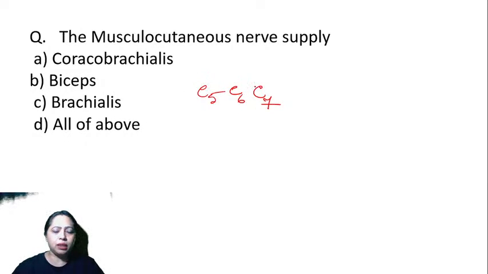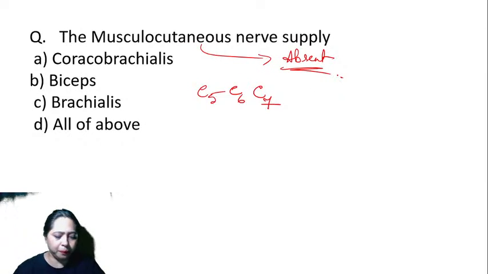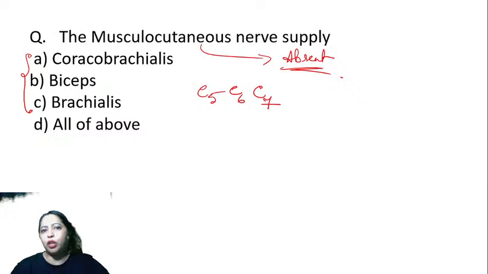Right? This is one thing. And if musculocutaneous is absent, which nerve takes over? Any idea which nerve takes over if musculocutaneous is absent in the arm? Many a times there is a condition where the musculocutaneous is just not present. In case it is absent, the muscles in the arm will not be deprived of nerve supply. It will be supplied by something else. The radial nerve cannot supply because it supplies the extensors. So which nerve will supply?